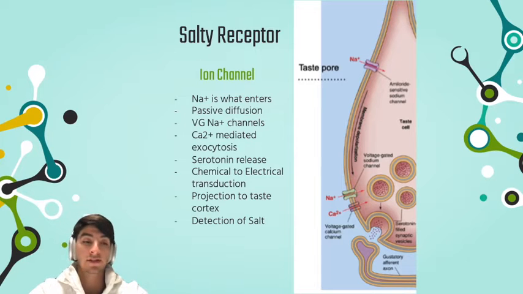And we don't actually have to touch too much on the details of that, but let's just say that this is really a prime example of chemical to electrical transduction, as we have a literal chemical, which is sodium, and that is complexly converted to a neuronal electrical signal that then travels to our brain for it to be detected.